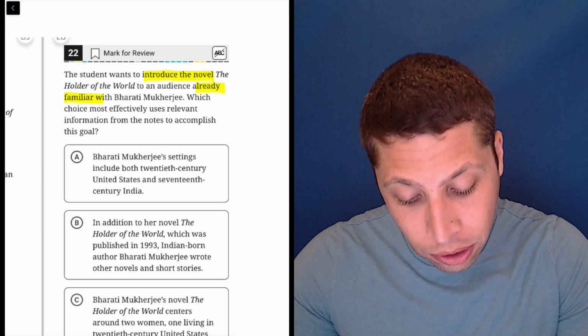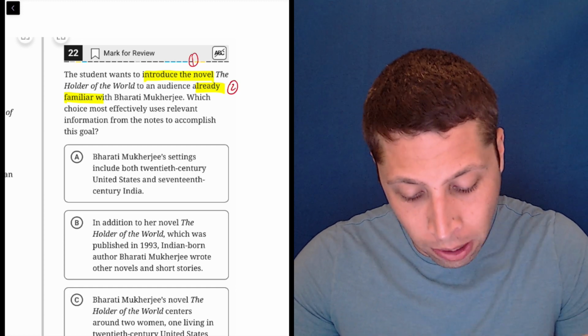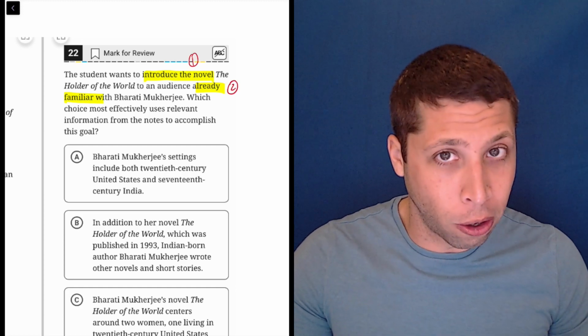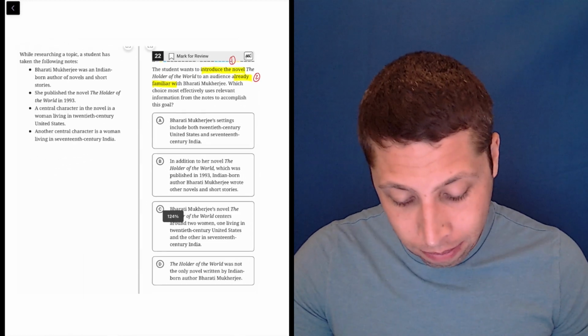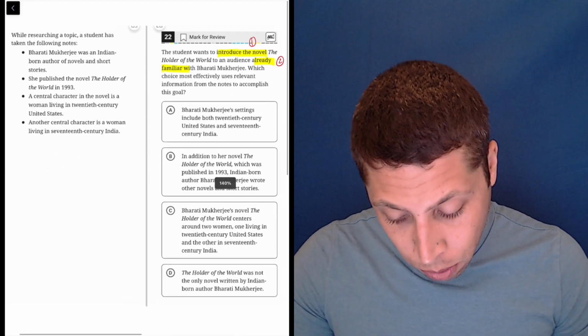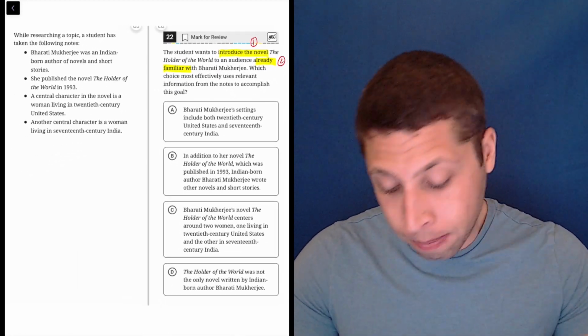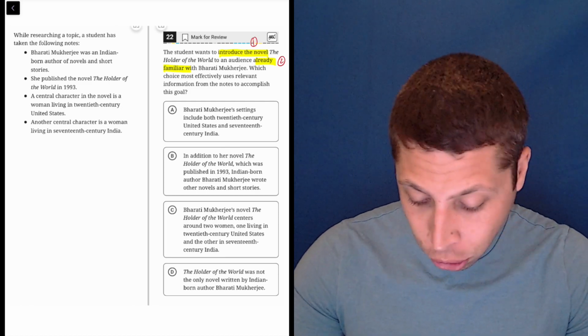So there's two goals here, right? 1 and 2. So obviously 1 is the easier goal. They talk about the novel. That's probably easy to accomplish. So we can look at these little bullet points, but honestly, it's really the choices that matter most.